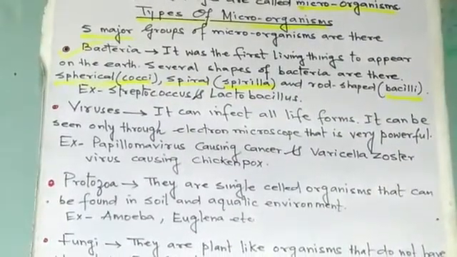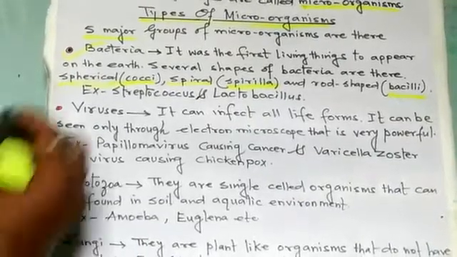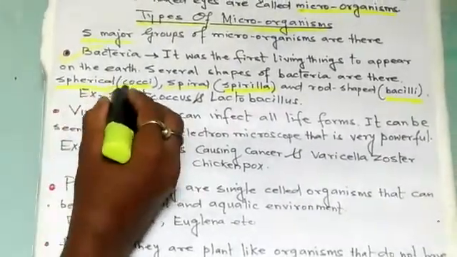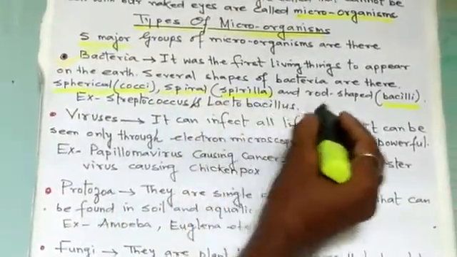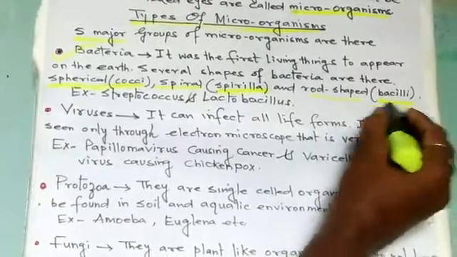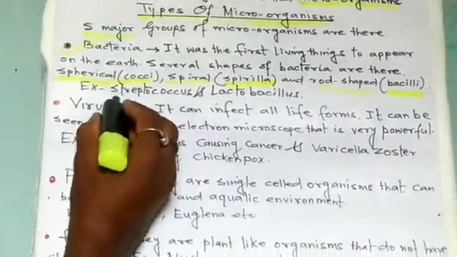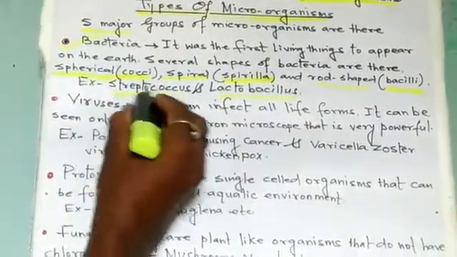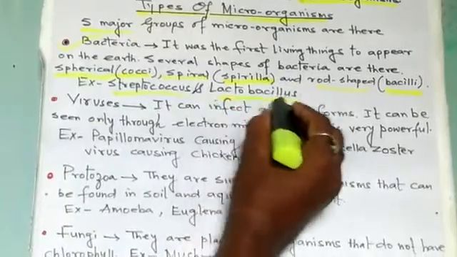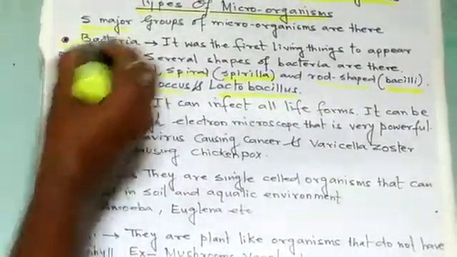So bacteria are mostly divided into 3 shapes. One is spherical, that we call cocci. Second is spiral, we call it spirilla. And third is the rod shape, that we call bacilli. Examples: Streptococcus and Lactobacillus. These are examples of bacteria.